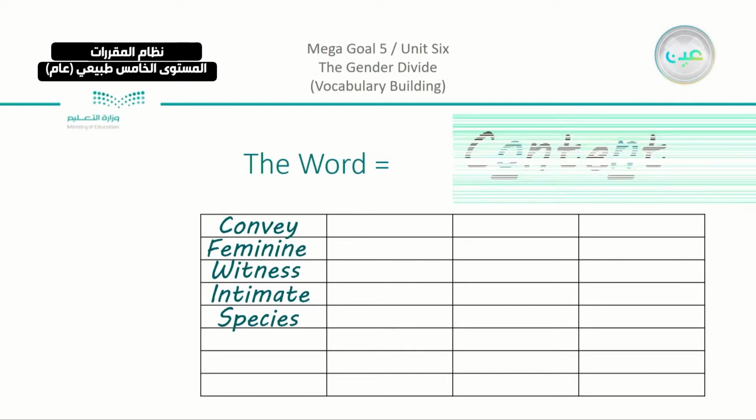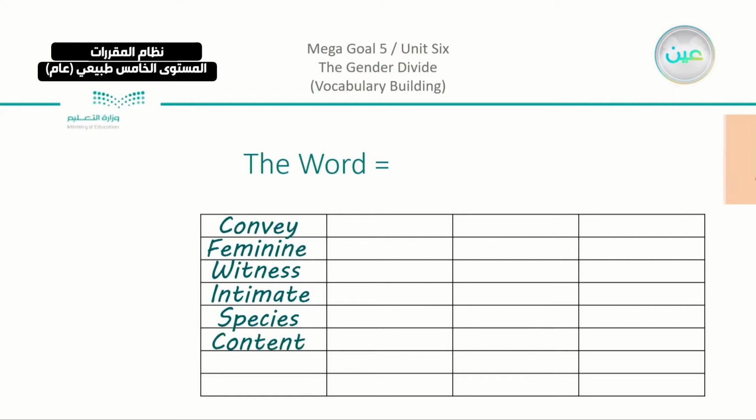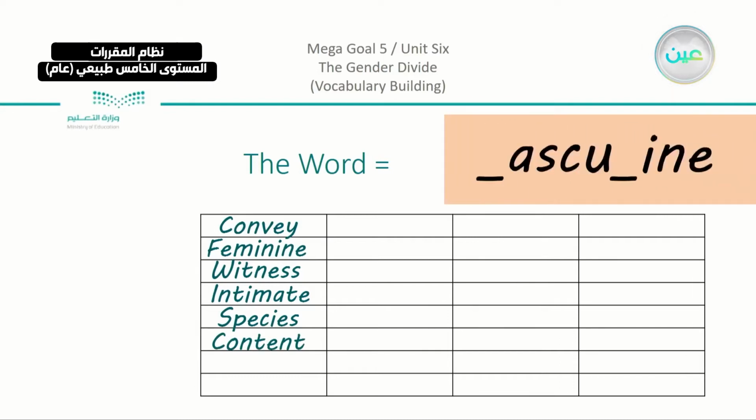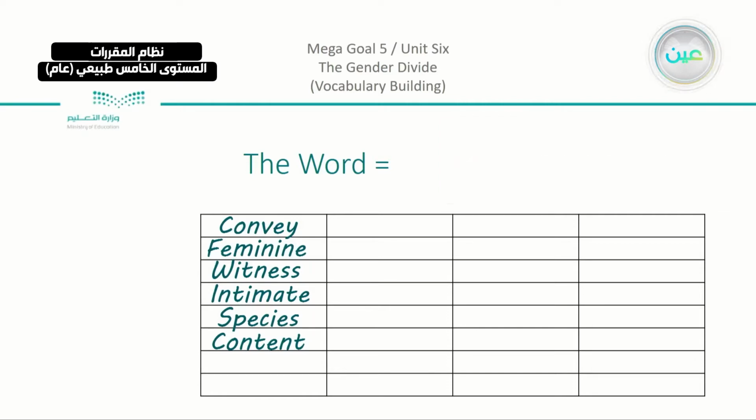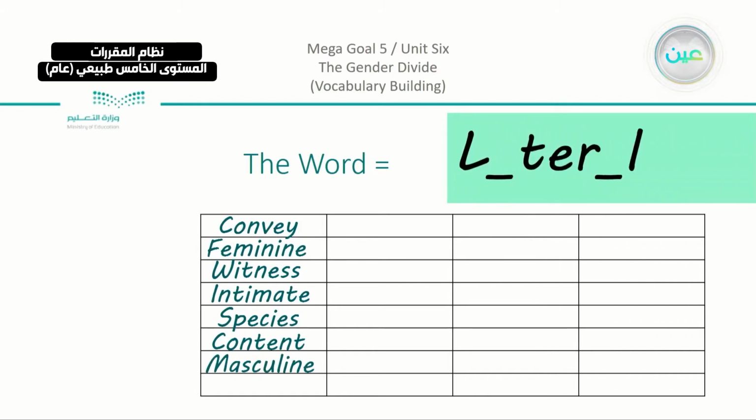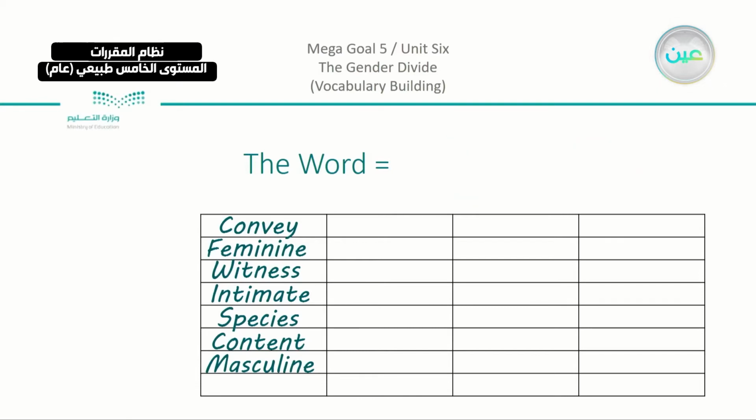We have here content, and then the one after that, the opposite of feminine, which is masculine. And the last word is literal. This is 2 vowels. So these are the words that we took yesterday in the vocabulary building.